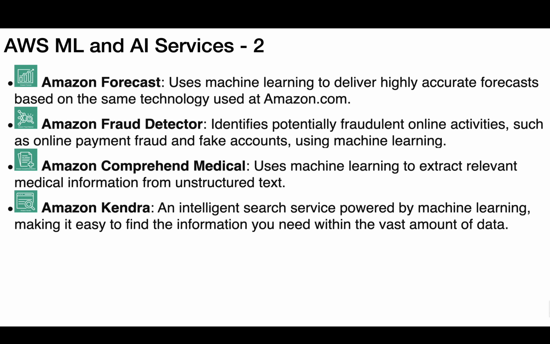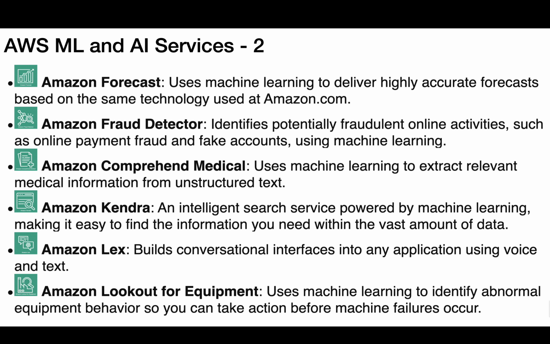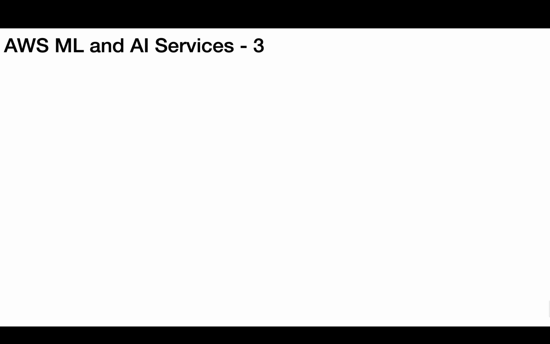Amazon Kendra, an intelligent search service powered by machine learning, making it easy to find the information you need within the vast amount of data. Amazon Lex builds conversational interfaces into any application using voice and text. Amazon Lookout for Equipment uses machine learning to identify abnormal equipment behavior so you can take action before machine failures occur.